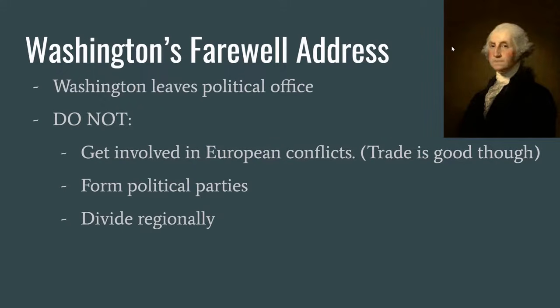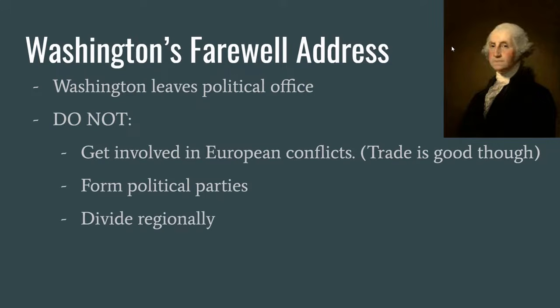Washington's famous farewell address, a staple of many AP U.S. history tests. Washington decides to not seek a third term as president, thereby setting an important precedent. Before he leaves, though, he gives an increasingly divided country words of wisdom in his farewell address, of which all of it will not be followed at some point. He says to stay out of European conflicts, which America will do until the 20th century.